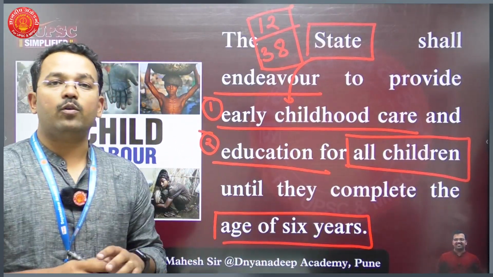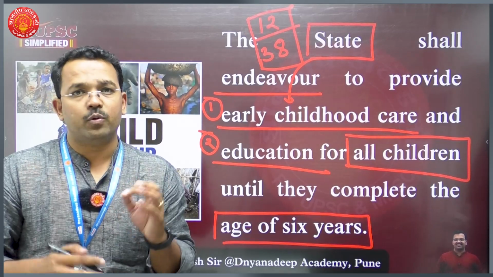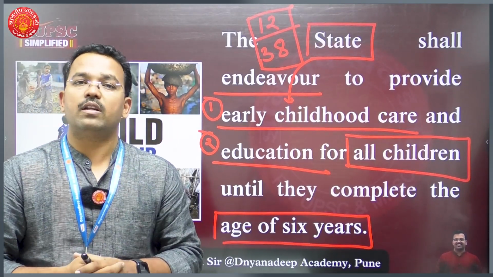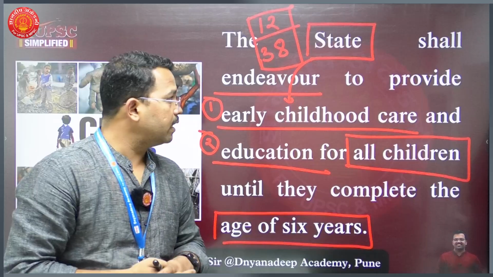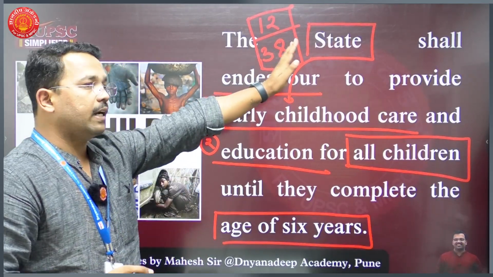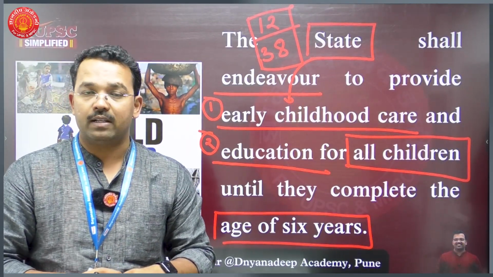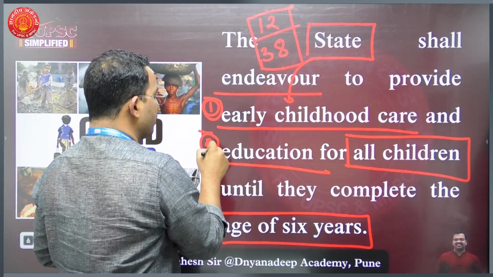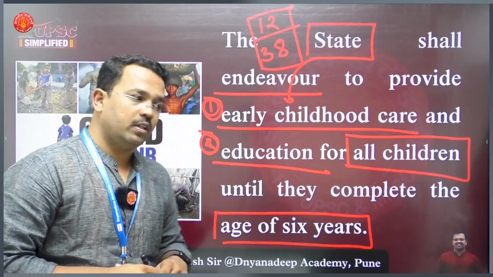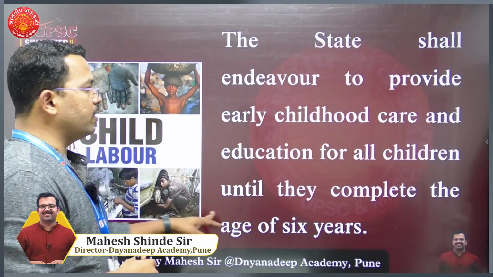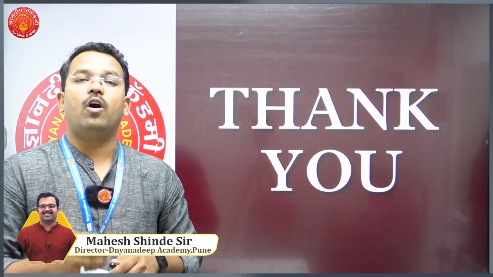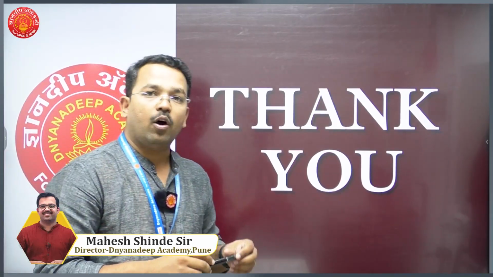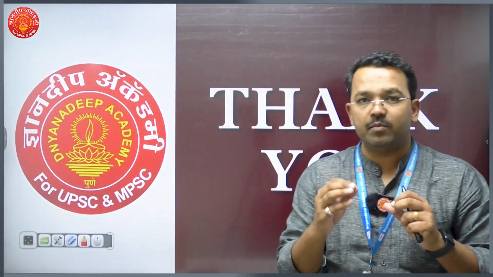See, try to understand articles in this way. This will help you to restructure your thinking and your understanding. So this is Article 45, which says that the state should make an attempt for two important things: first, early childhood care, and second, provision of education to all children below the age of 6 years. A very important article, which is the basis for all kinds of Sarva Shiksha Abhiyan and all other things that we have at the moment in India.